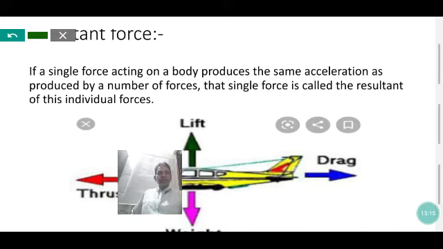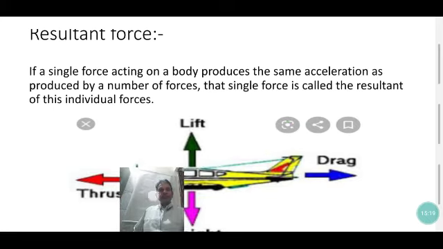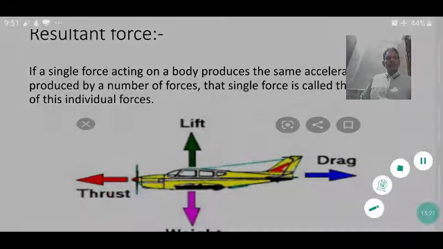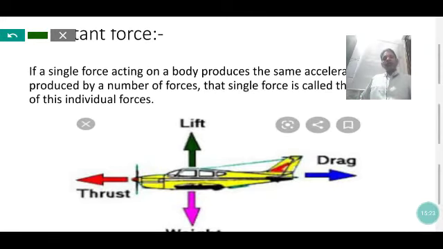Here, the resultant force is shown when the flight of an aeroplane is shown. Which types of force are acting on the aeroplane? First, a force is acting in the downward direction, the weight of the aeroplane, exerted by the gravity of the earth.